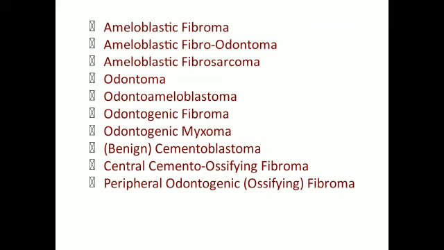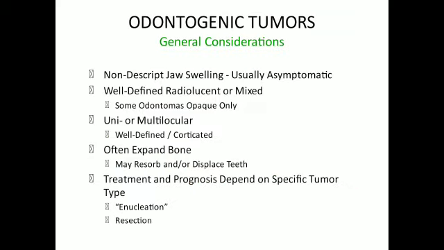Ameloblastic fibroma, ameloblastic fibro-odontoma, ameloblastic fibrosarcoma, odontoma, odonto-ameloblastoma, odontogenic fibroma, odontogenic myxoma, cementoblastoma, central cemento-ossifying fibroma, peripheral odontogenic ossifying fibroma. Odontogenic tumors, general considerations: non-descriptive jaw swelling, usually asymptomatic, well-defined radiolucent or mixed radiolucency and radiopacity.